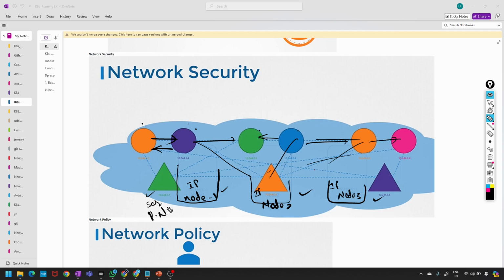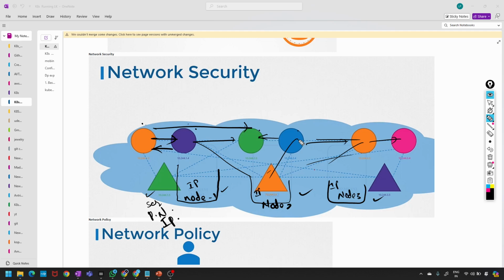Kubernetes is configured by default with an allow-all rule that allows traffic from any pod to any other pod, and to services within the cluster. So it is completely linked.